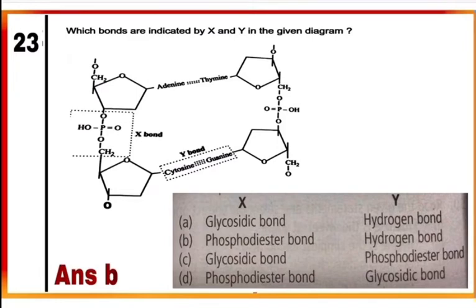And Y is a hydrogen bond, which joins two bases together present on two strands of DNA. Here adenine is joined with thymine by 2 hydrogen bonds and cytosine is joined with guanine by 3 hydrogen bonds. So the correct option is B. X is a phosphodiester bond and Y is a hydrogen bond.